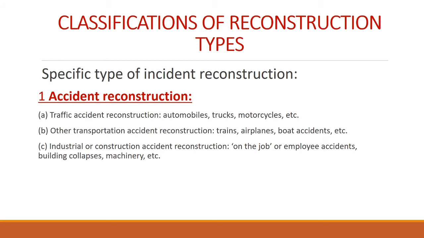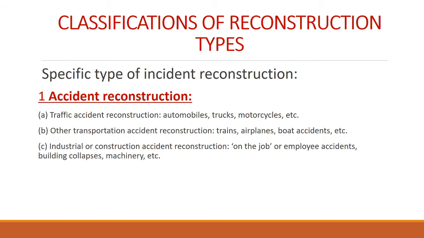Another type is other transportation accident reconstruction, such as train, airplane and boat accidents. So depending upon which vehicle had met with an accident, we can reconstruct the crime scene. And the next one is industrial or construction accident reconstruction: on-the-job or employee accidents, building collapses or machinery accidents, etc.